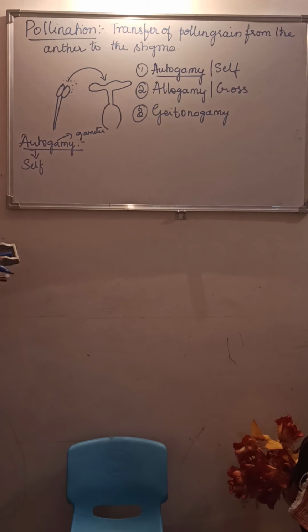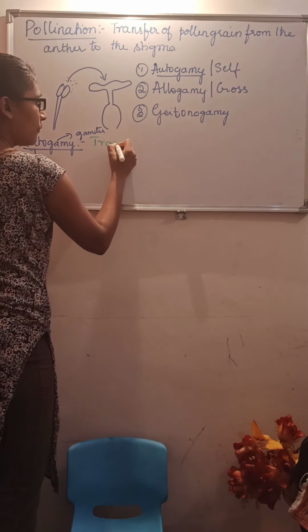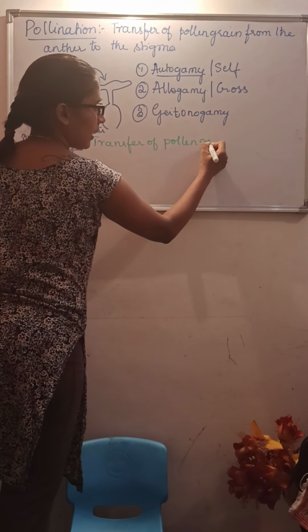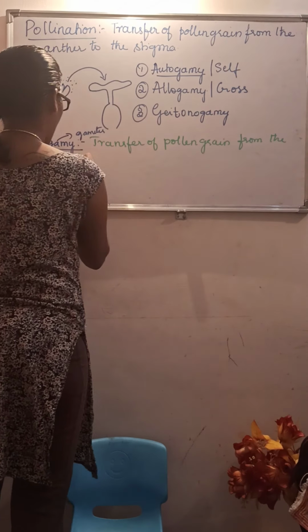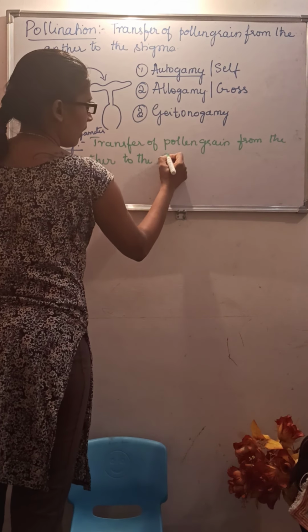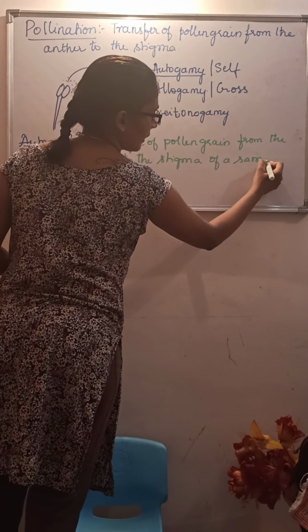Here it is the transfer of pollen grain from the anther to the stigma of the same flower.